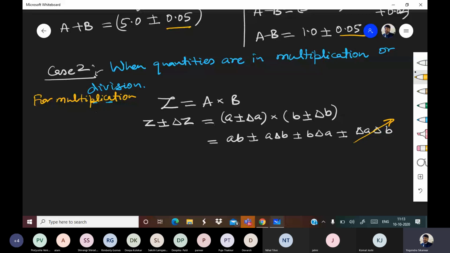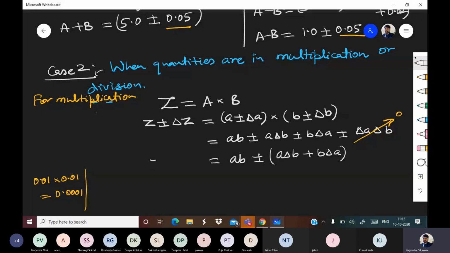Just to give you an example, 0.01 into 0.0001, which is very small, that's why we are neglecting it to 0. So that gives us ab plus minus a delta b plus b delta a, and that is equal to z plus minus delta z.